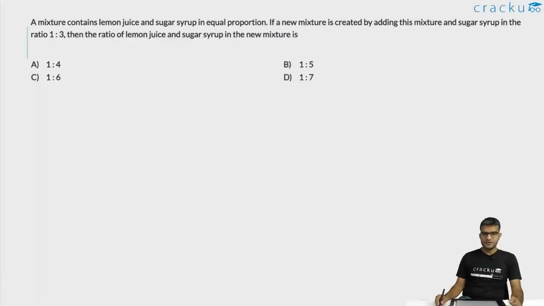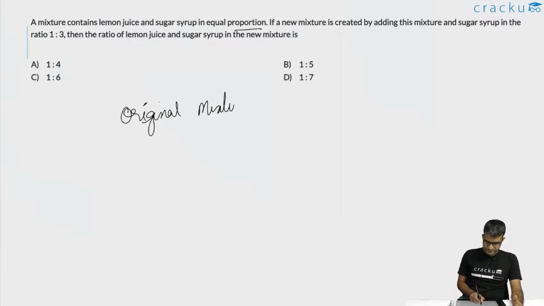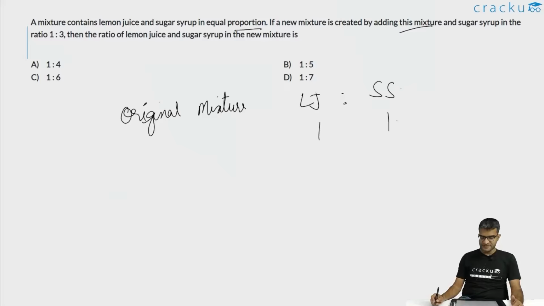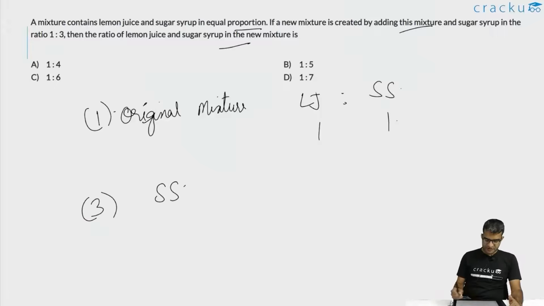In this question, we are told that there is a mixture of lemon juice and sugar, and that has equal proportion. So the original mixture, the ratio of lemon juice to that of sugar syrup is 1:1. Now a new mixture is created by adding this mixture and sugar syrup in the ratio 1:3. So this mixture is 1 and sugar syrup is 3. This is added. What is the ratio of lemon juice and sugar syrup in the new mixture?